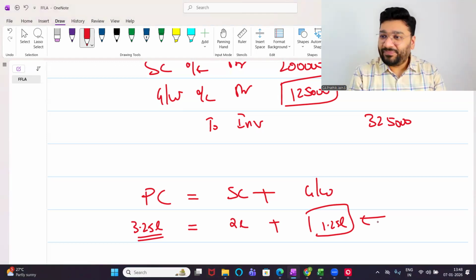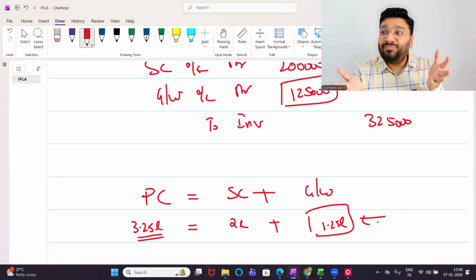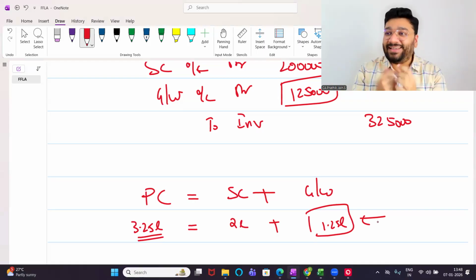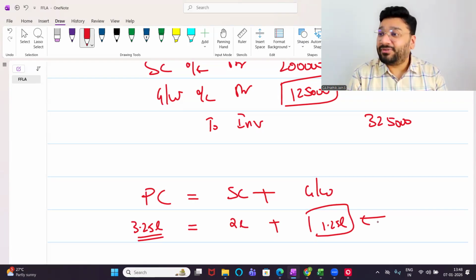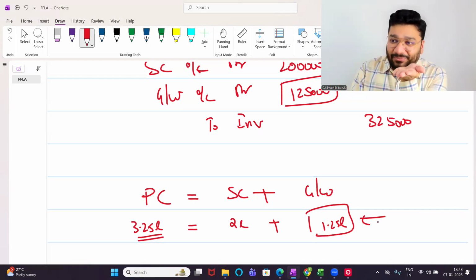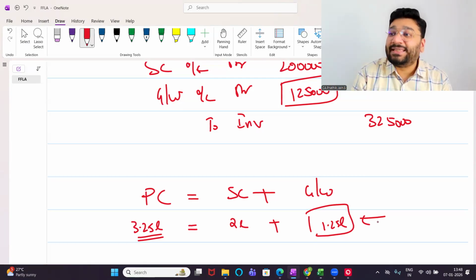Imagine the opposite scenario. In your basket, you had 50,000 worth of items. Looking at so many items being purchased, D-Mart started getting tears in their eyes. They got overwhelmed. So they tell you, you purchased so much, don't pay 50, just pay 40. 50 is already a discount, and on top of that, 10,000 extra discount. In your basket, 50,000 worth of items. How much are you paying? 40. Are you paying more or less? Less. Profit or loss? Profit. That is called capital reserve. It's called capital profit. Okay, not okay.